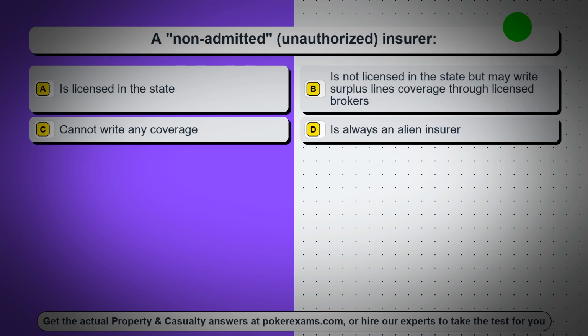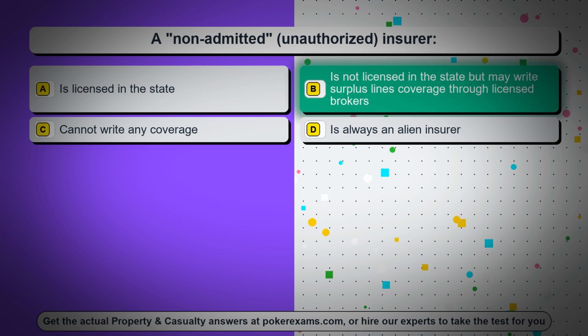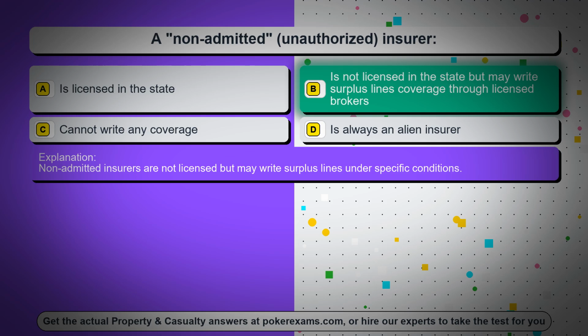Question 48. A non-admitted, unauthorized insurer, Option A, is licensed in the state. Option B, is not licensed in the state but may write surplus lines coverage through licensed brokers. Option C, cannot write any coverage. Option D, is always an alien insurer. The correct answer is option B, is not licensed in the state but may write surplus lines coverage through licensed brokers. Non-admitted insurers are not licensed but may write surplus lines under specific conditions.